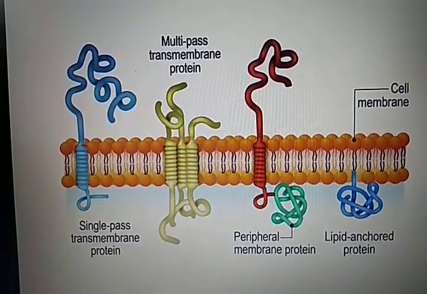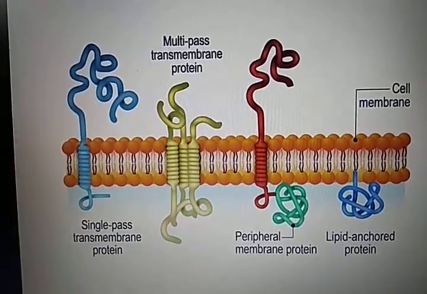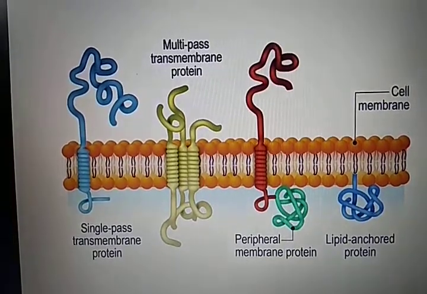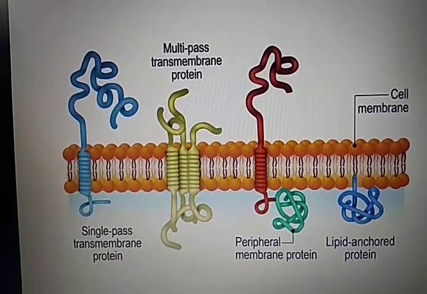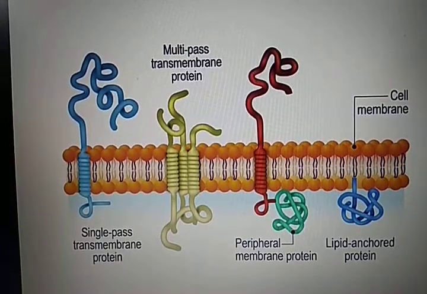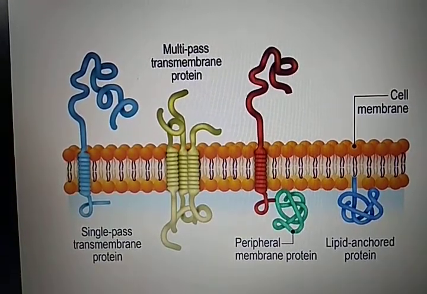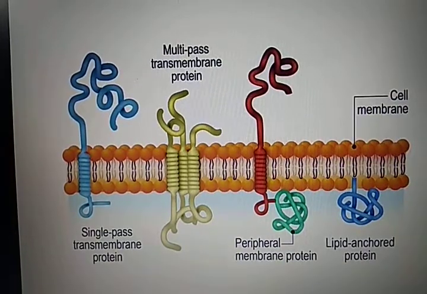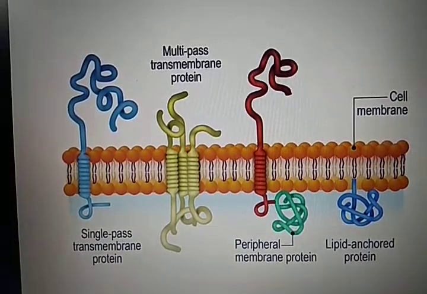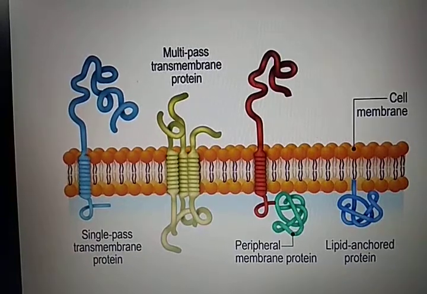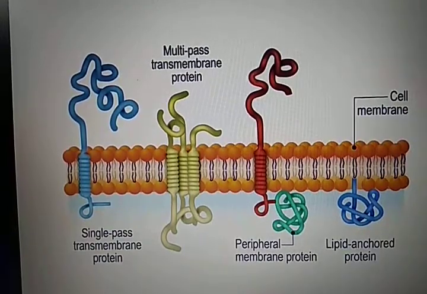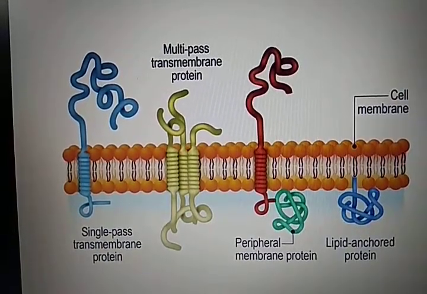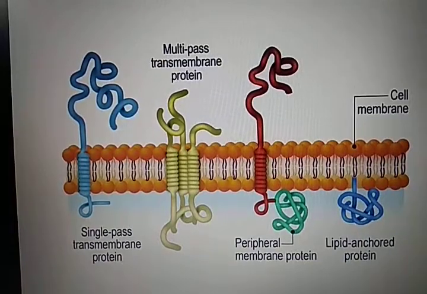They are loosely bound with integral proteins or the lipid bilayer of the cell membrane. So these protein molecules dissociate readily from the cell membrane and can act as carrier transport proteins. You can take the examples of enzymes. In actual fact, the distinction between integral and peripheral protein is blurred because integral membrane proteins consist of several polypeptides, some of which penetrate the lipid bilayer and others that remain on the periphery.